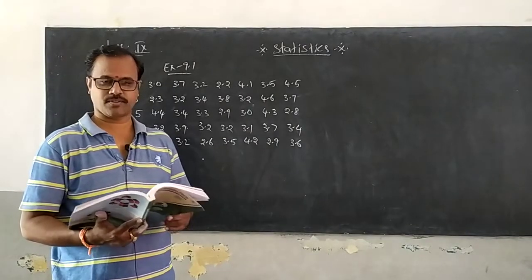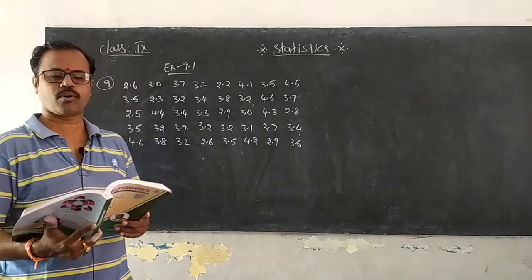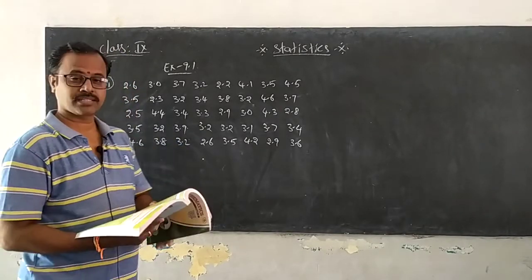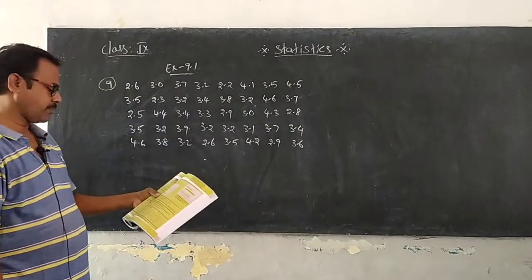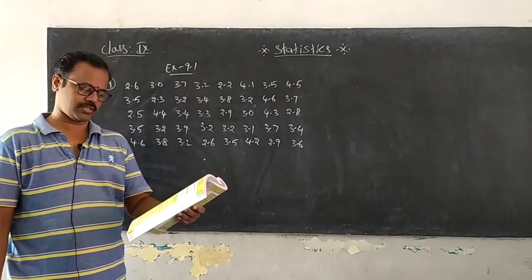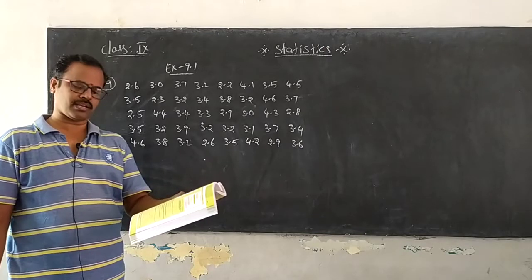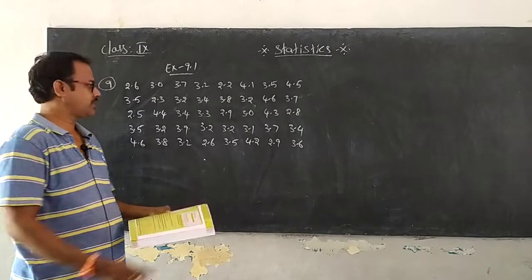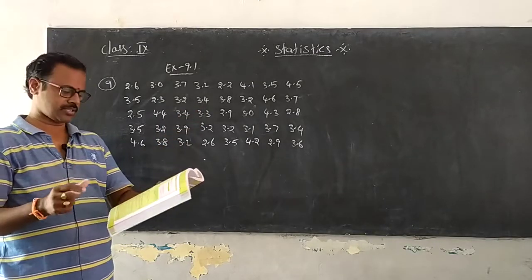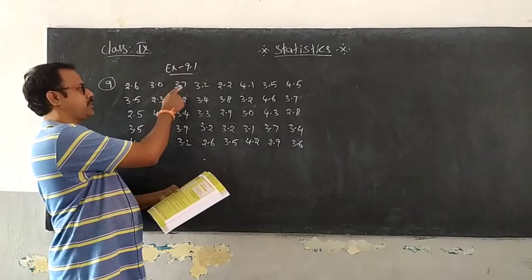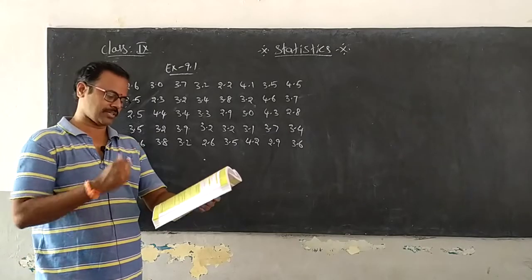Okay, very good. We are discussing the topic statistics, exercise 9.1, ninth question. According to the question, a company manufactures car batteries of a particular type. The life in years of 40 batteries were recorded as follows. This is nothing but lifetime. So how many years will it be? In years: 2.6 years, 3.0 years, 3.7 years. These are nothing but the lifetime of a battery.